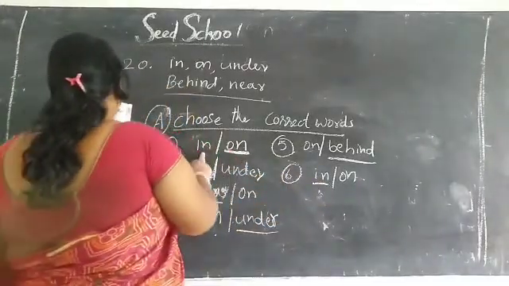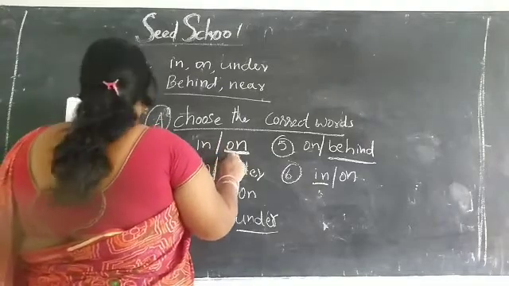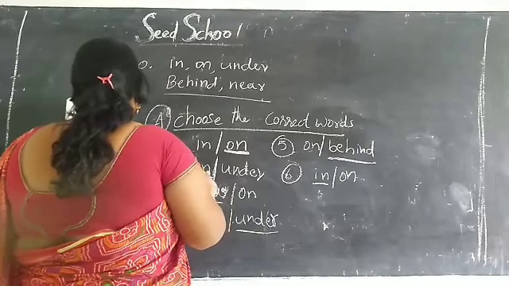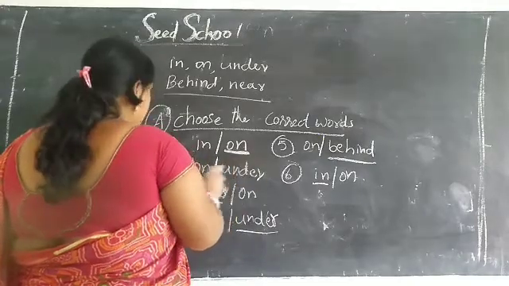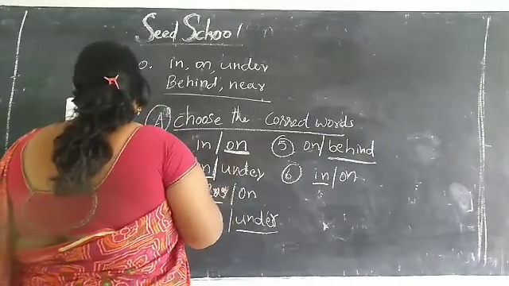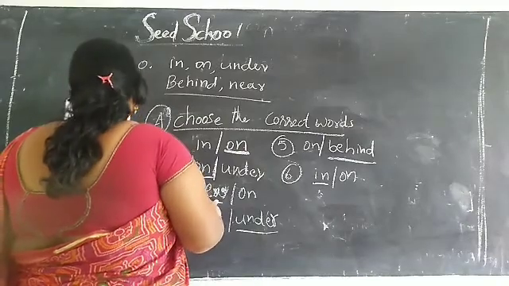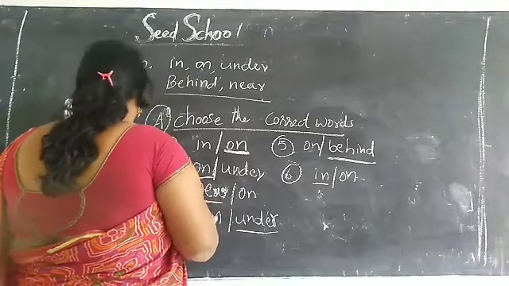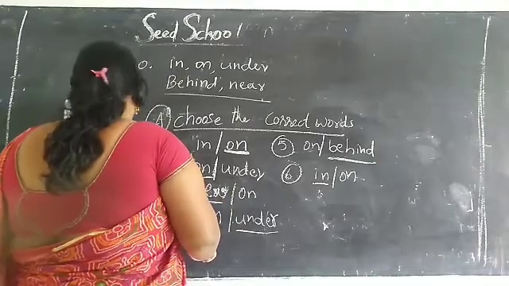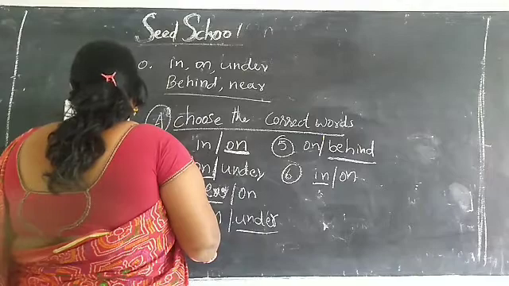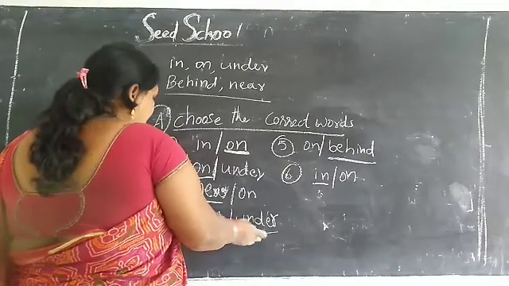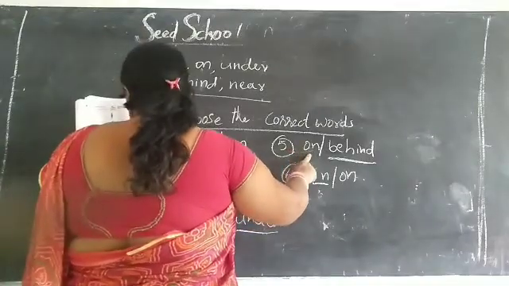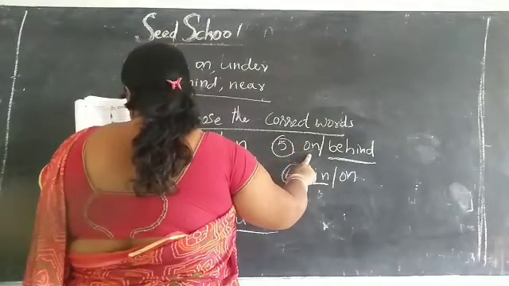So first one, children, the boy is sitting on the bench. So answer is on. Second one, the woman is on a horse. So answer is on. So third one is the house is near a river. So answer is near. So next is fourth one, the man is sleeping under a tree. So answer is under. So fifth one, the children are hiding behind a tree.